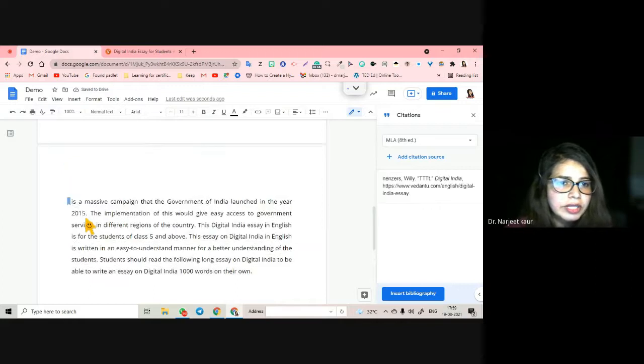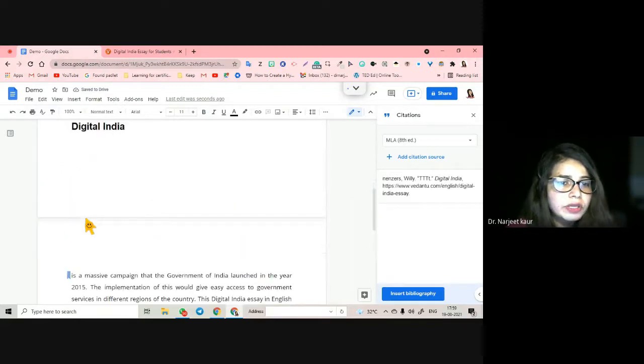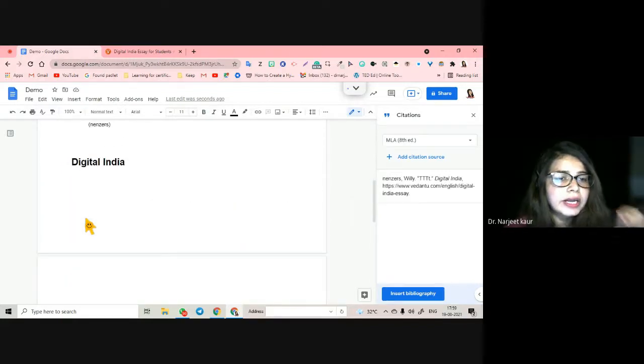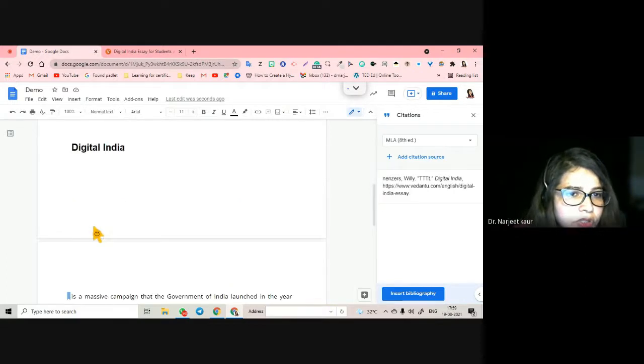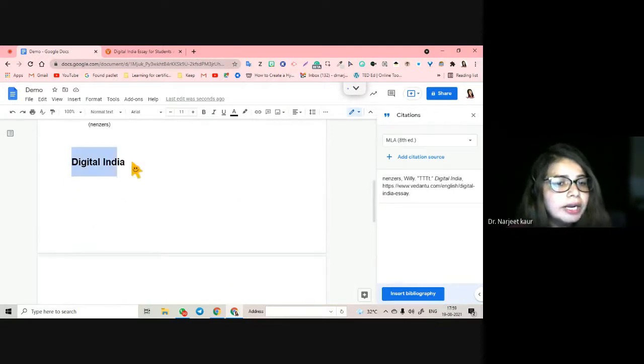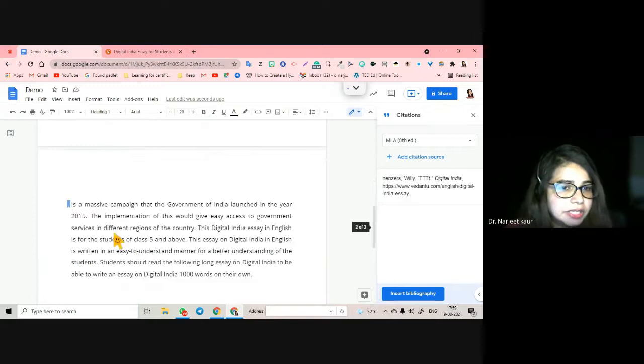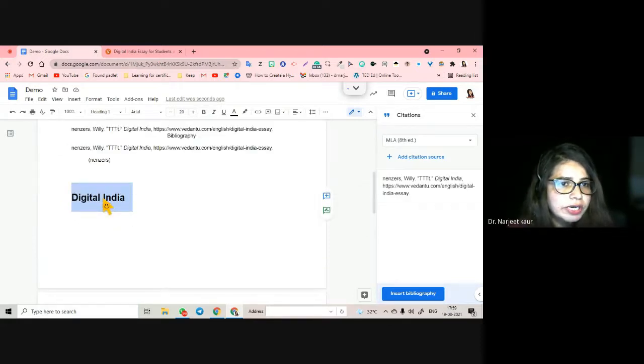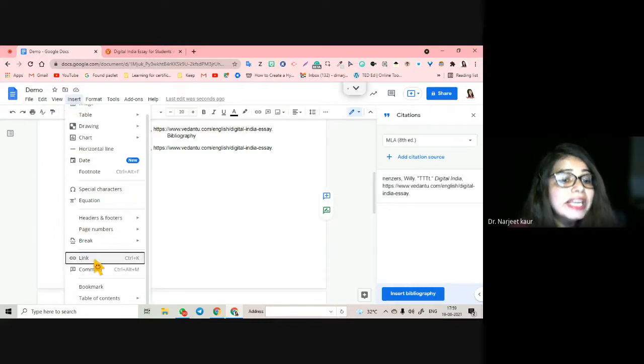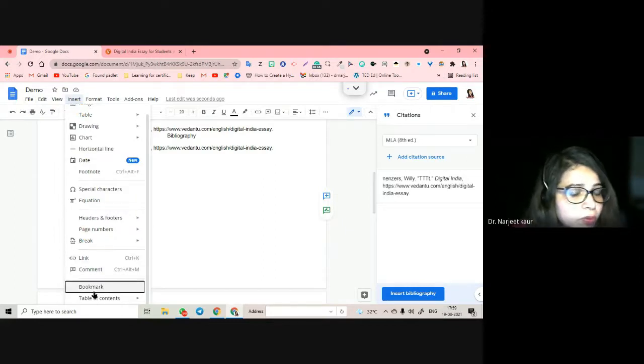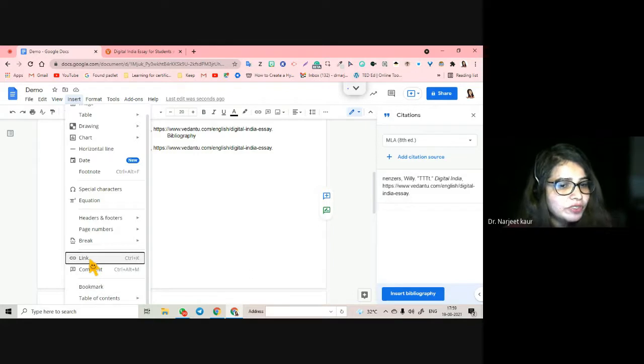Inserted. Then I go to link this, so that wherever somebody clicks, they reach here. So what I do is I want that when someone clicks here, they come to that area here. So what I do is I go to Digital India. I click on insert. Now I have to link it with the bookmark. Don't insert bookmark again. Second time what you have to do is link the bookmark.